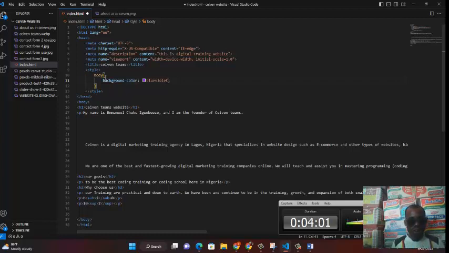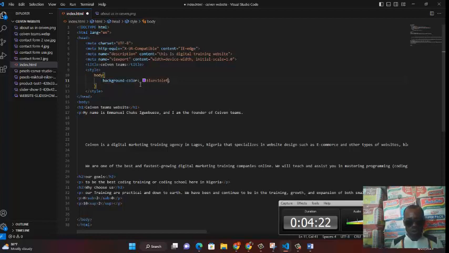And then after the curly brackets, the next thing that comes is your background color. Now this background color is what we call a property, okay? We call it a property in CSS. This is the property. Then after the property, you have your colon. The colon is just to tell that this is where the property ends, okay? Then what value are you giving to this property? We have a property of background color, so what value are we giving it?